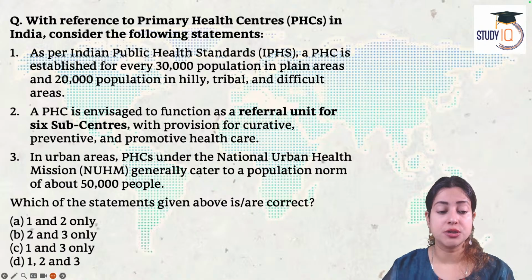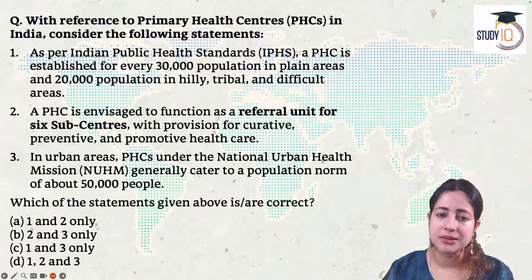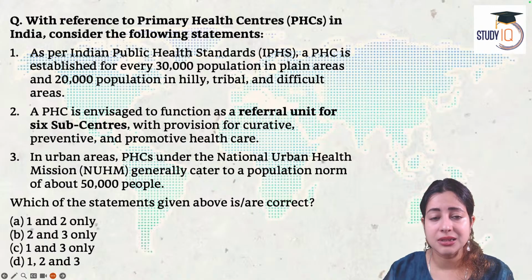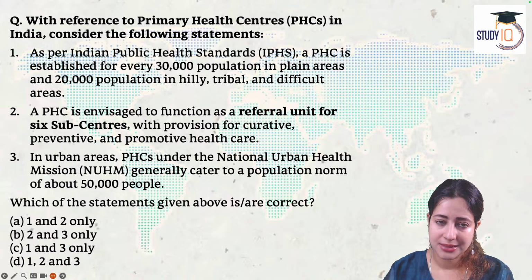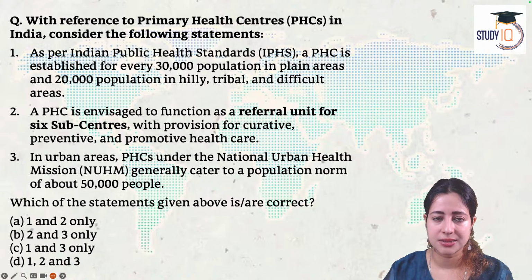And with reference to the article, here's a quick question that when we talk about the primary health centers in India, look at the following statements. One, as per the Indian public health standards, a primary health care center is created for every 30,000 population in plains and 20,000 population in hilly, tribal and difficult areas.